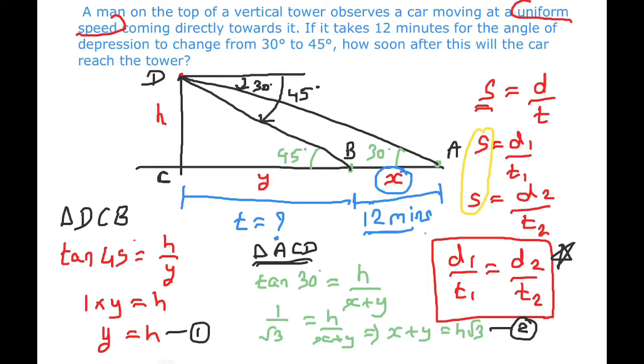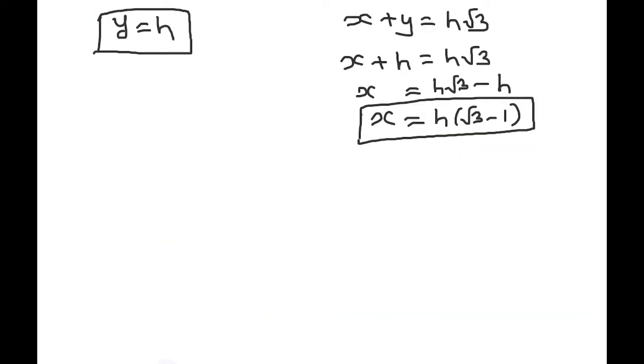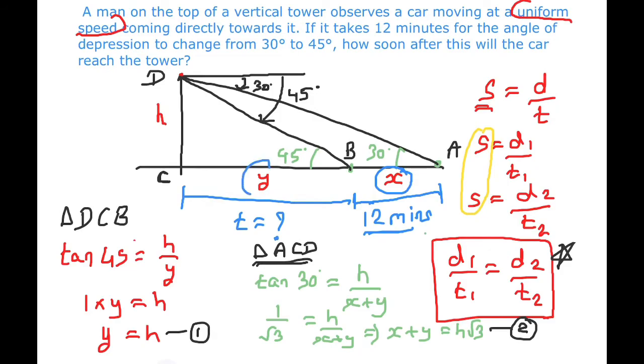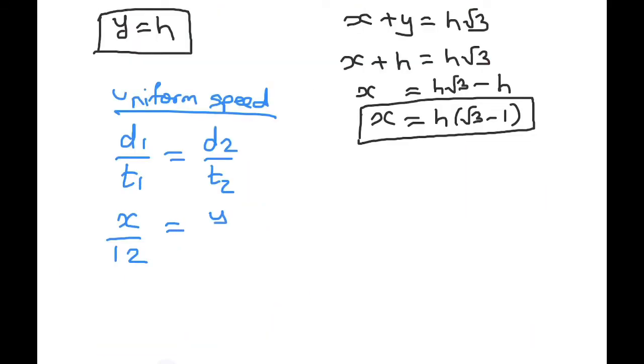So in place of d1 upon t1, we can write x upon 12. Now d1 upon t1 was equal to d2 upon t2 because of uniform speed. The second distance is y, and for that distance the time is t, which is our required answer, so y upon t.